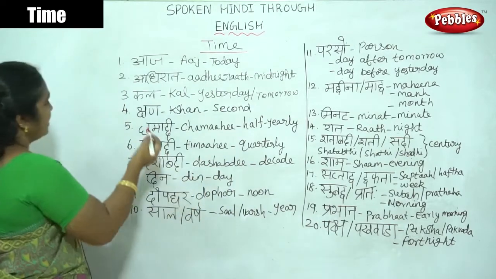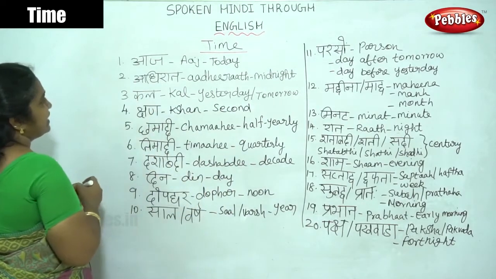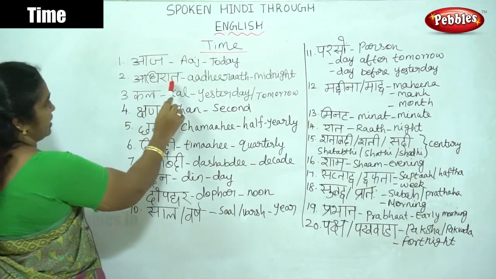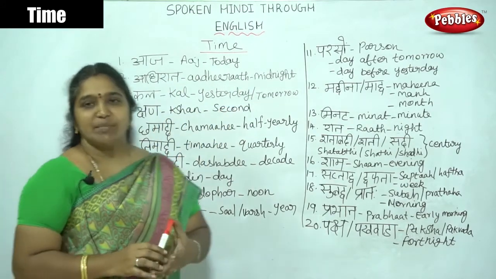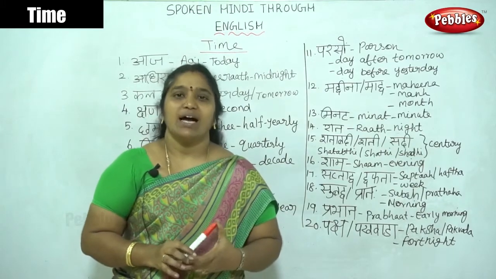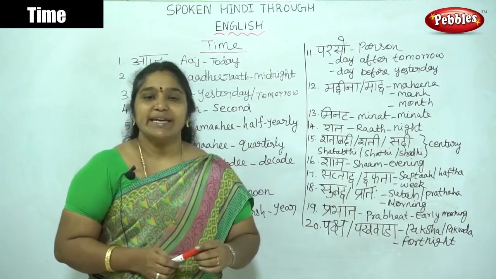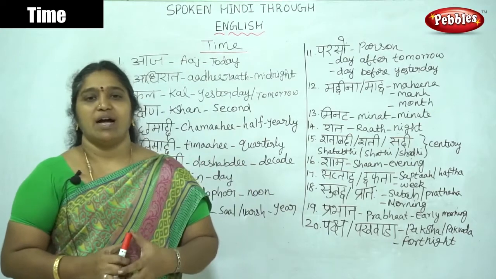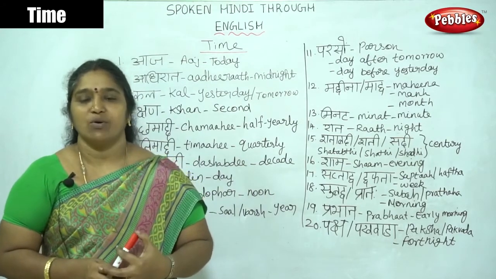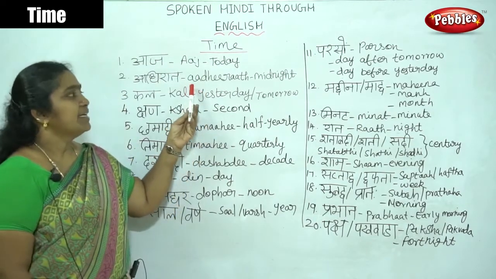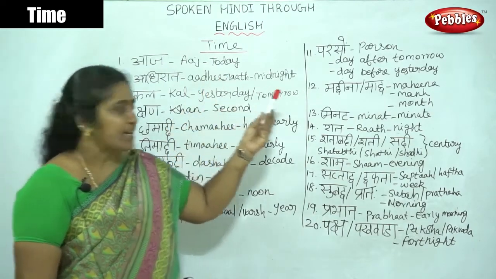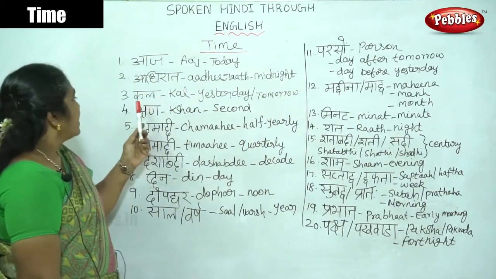Then the second one is आधी रात. आधी रात means midnight. आधी रात के समय बिजली बंद हो गया means the EB is cut off late at night. Later night means midnight. Then kal.